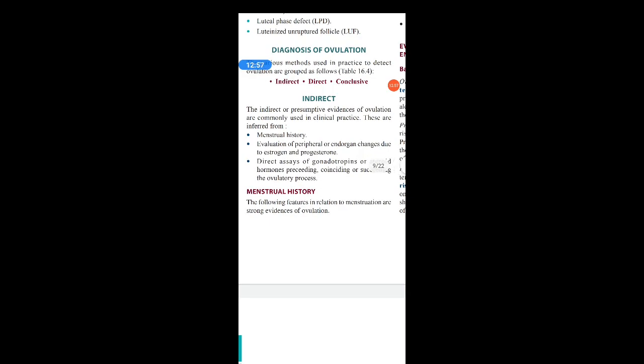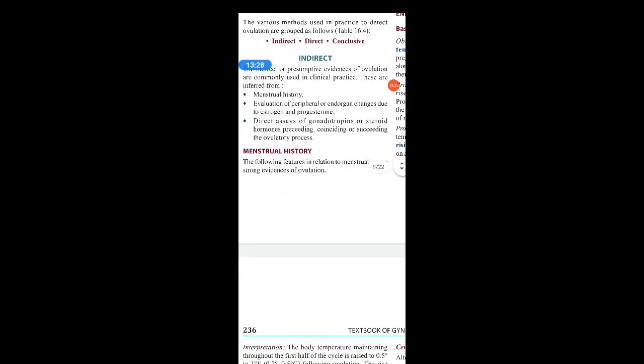The second point is evaluation of peripheral or end organ changes due to estrogen and progesterone. We can see the effect of estrogen or progesterone on the endometrium, on the cervical mucus, etc. So these are again indirect evidences. Then the direct assays of gonadotropin or steroid hormones preceding, coinciding with, or succeeding the ovulatory process. You can measure the gonadotropin or steroid hormone levels before, during, and after ovulation, because hormones vary during the different phases of the menstrual cycle. So these are all considered indirect evidences.